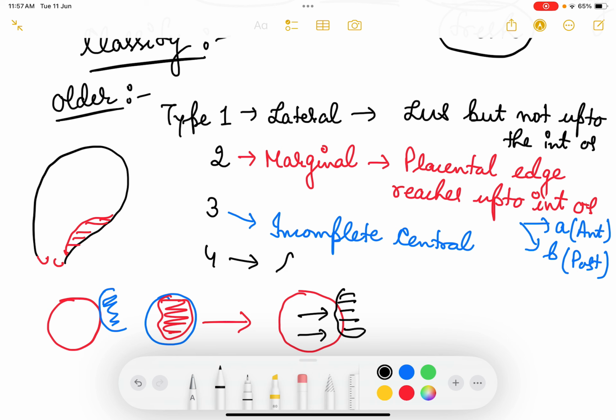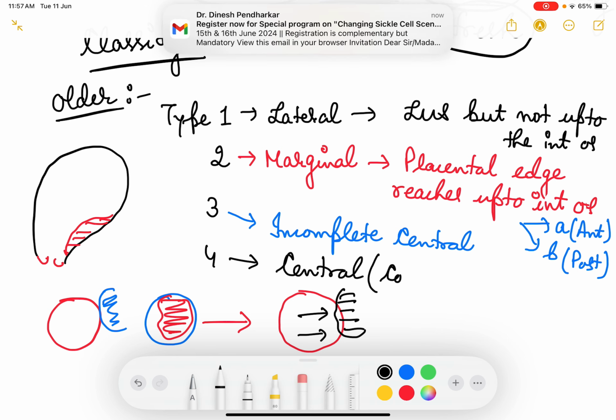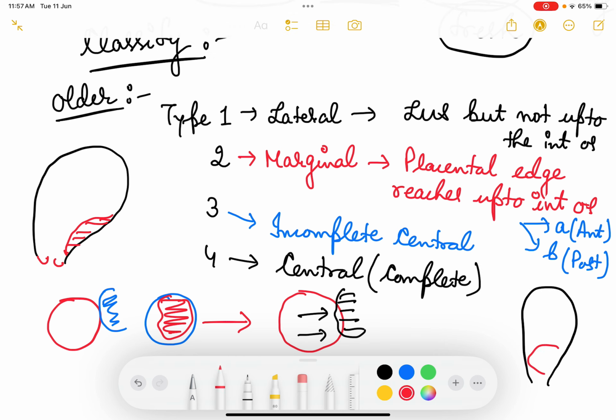And type 4 is called the central placenta previa. It is the complete central type of placenta previa. It is complete because the placenta is just overlying the internal os and it is not moving away when the cervix is fully dilated. So it will start bleeding and it will not move away. So these are the 4 types of placenta previa.